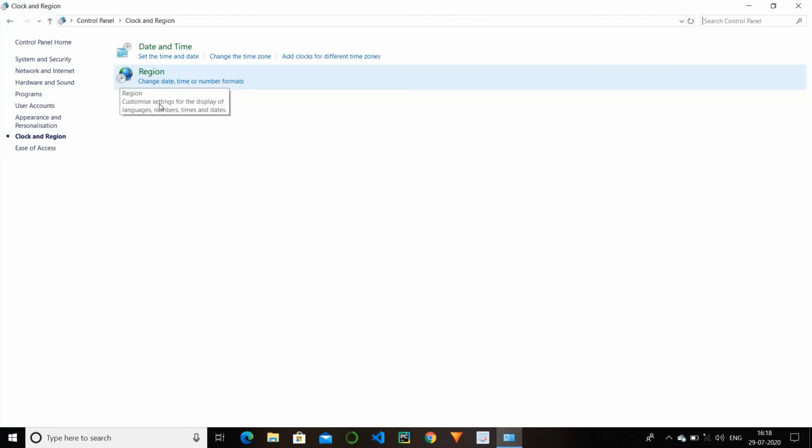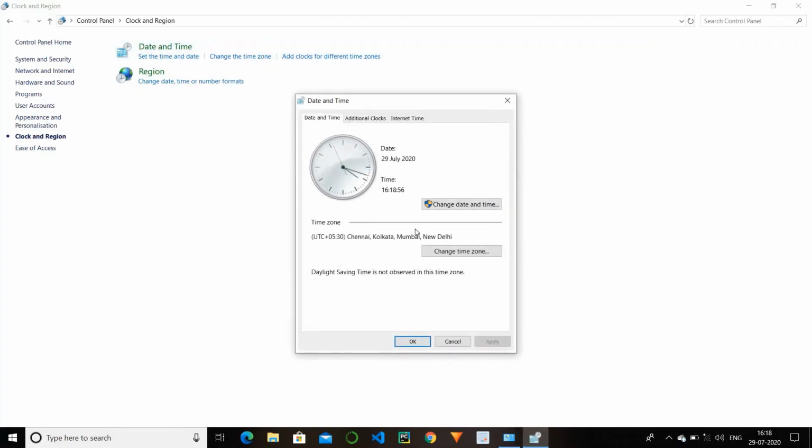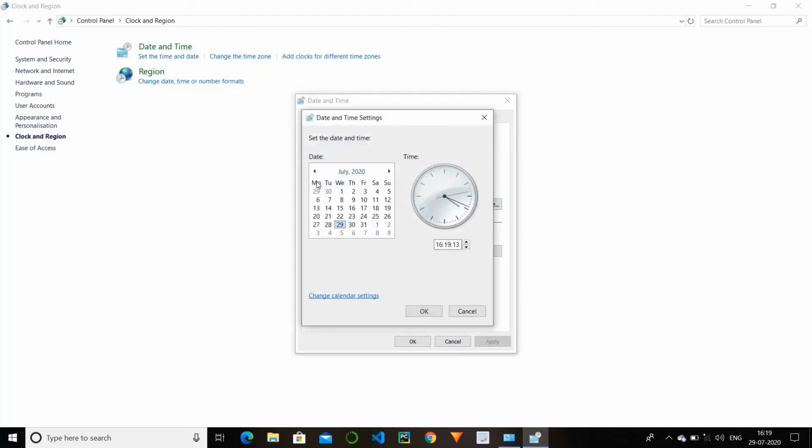You can also change the setting to auto update your date and time. For changing the date and time, click the change date and time option, and we have a small pop-up.